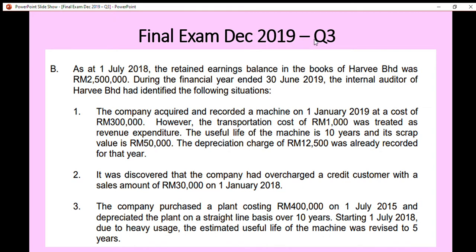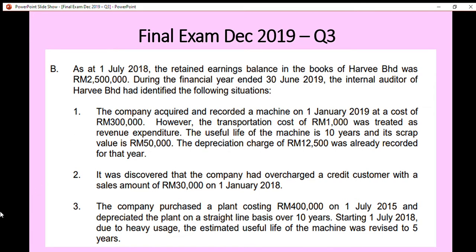Alright, question 3 is basically on MFRS 108, accounting policies, changes in accounting estimates and errors. The question consists of two parts, part A and part B. Part A is basically on the theories, so I'm just going to focus on part B. Let's read the question together.